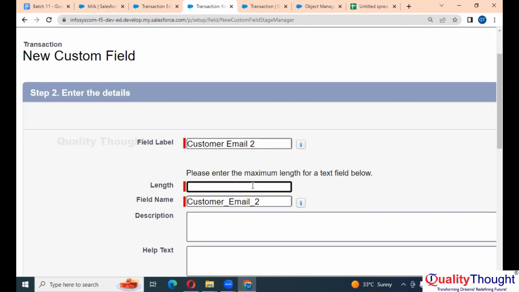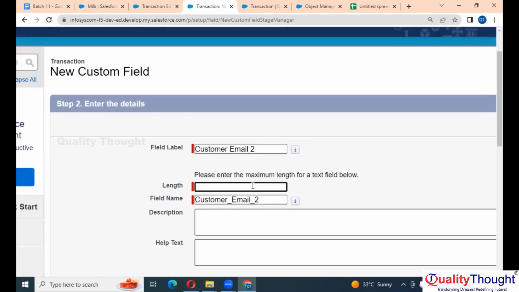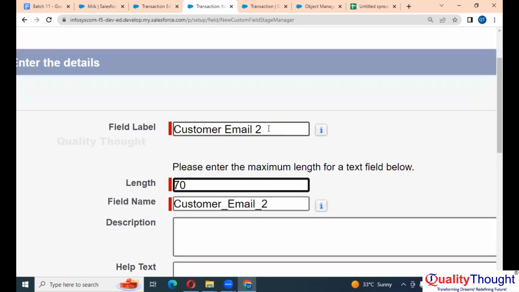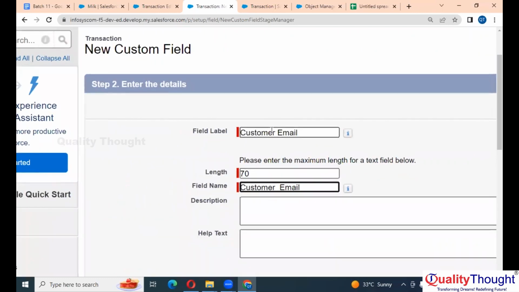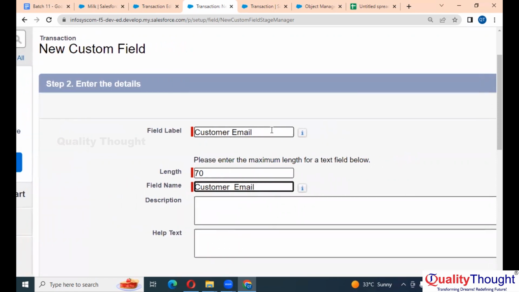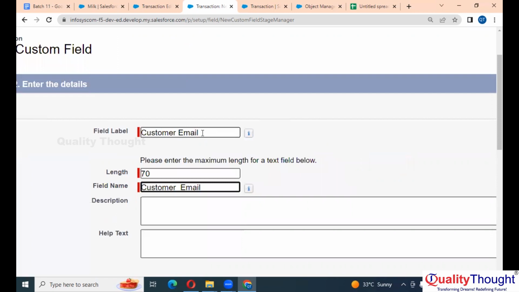Here I need to specify one length. Let's say 70 characters is more than enough, right? Now I'm not writing customer email again. Let me remove this. I have already taken a field called customer email, and I cannot write customer email again.